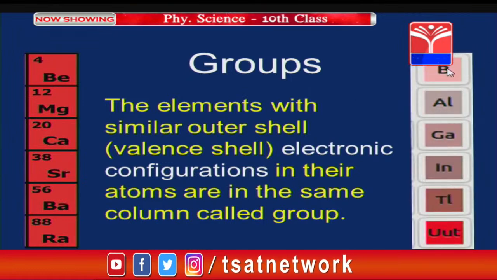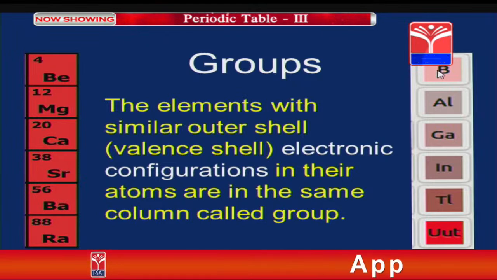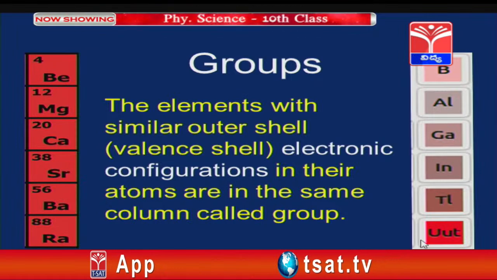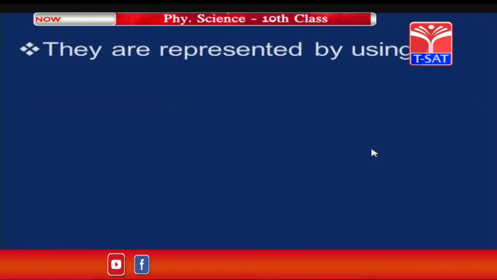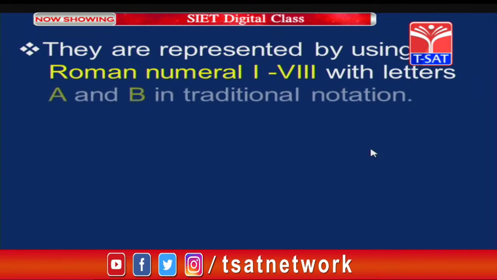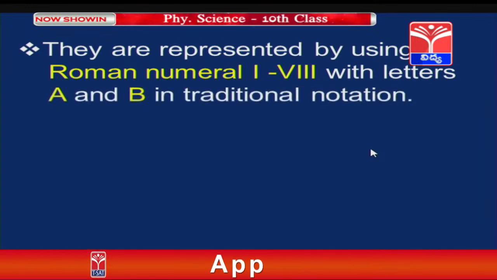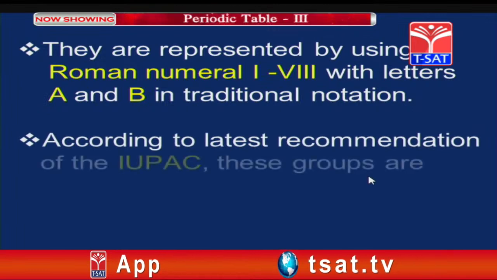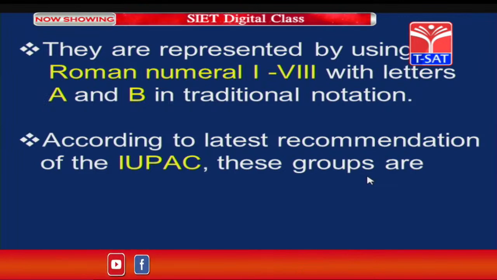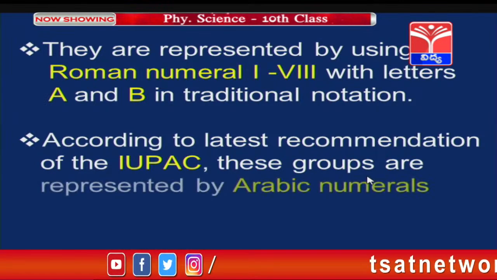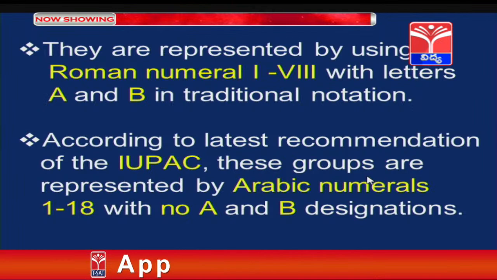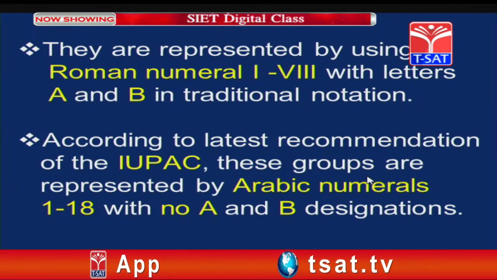Now, the boron group, it belongs to which group? 3rd A group. Here also the outermost electronic configuration of the elements will be similar. Now, they are represented using Roman numerals from 1 to 8 with the letters A and B in the traditional notations. According to the latest recommendation of the IUPAC, IUPAC means International Union of Pure and Applied Chemistry, these groups are represented by Arabic numerals, 1 to 18, with no A and B designations.